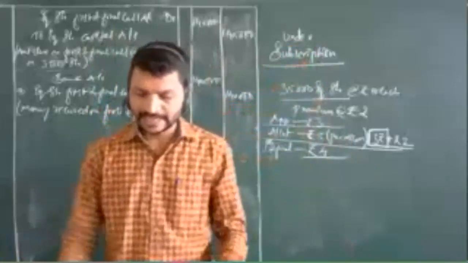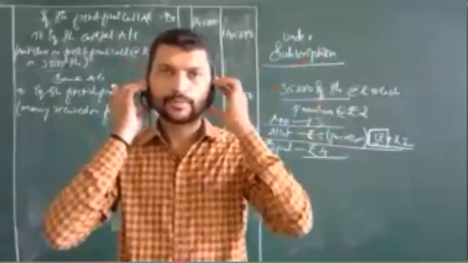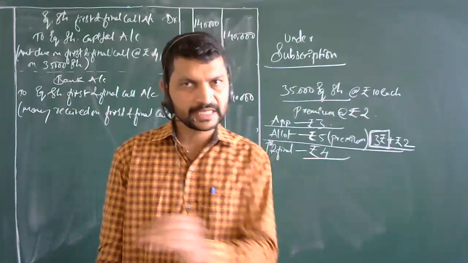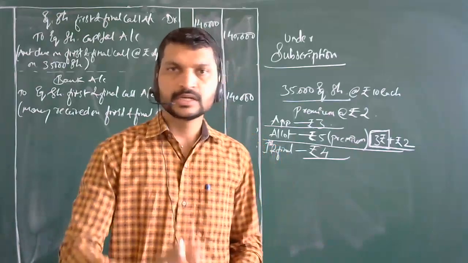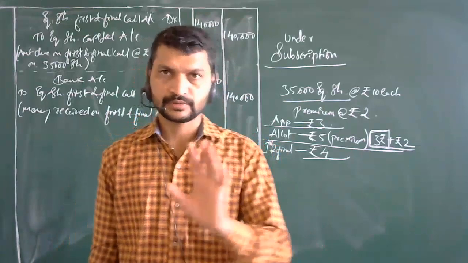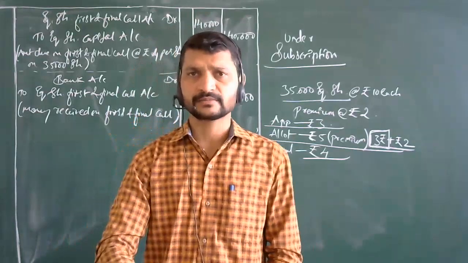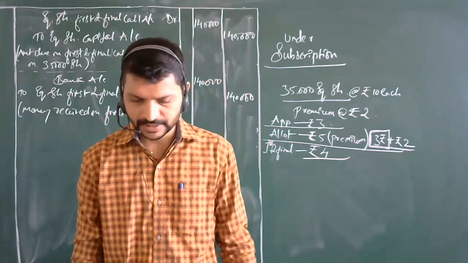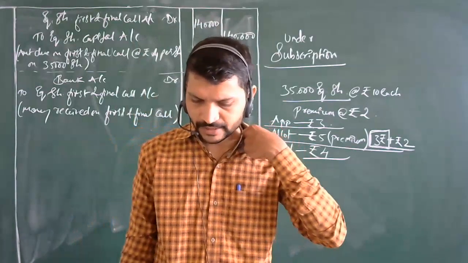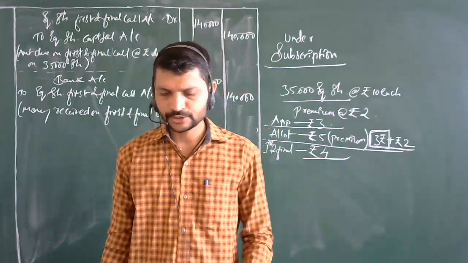So let's see what exactly this means. The first thing you need to know is that in this under subscription part, no company is going to provide you shares at a discount. That is what you should know in general. Let me tell you how it is applicable theoretically. There are instances when shares of a company are issued at a discount.